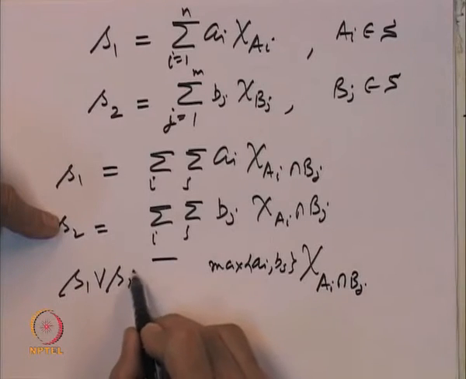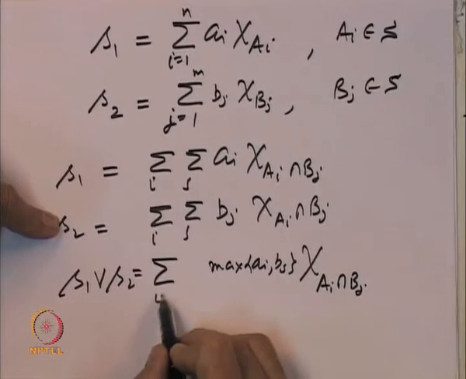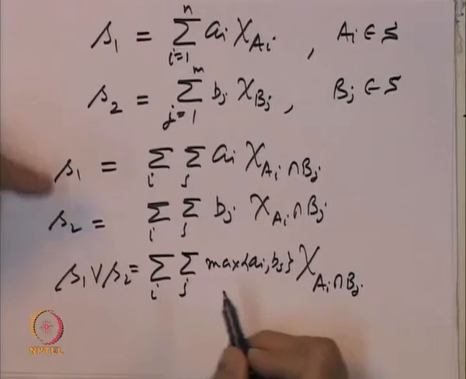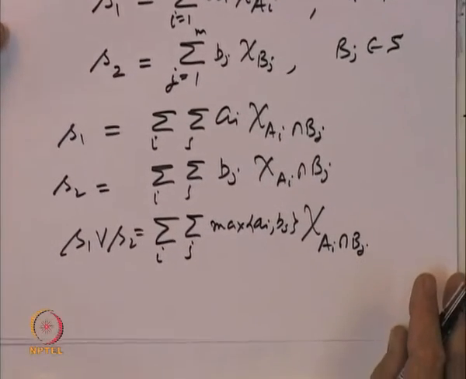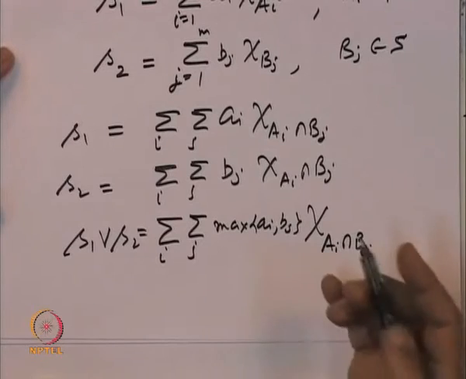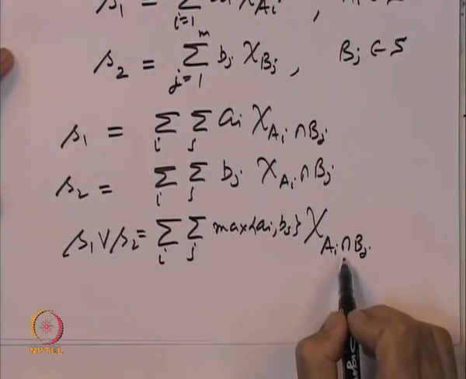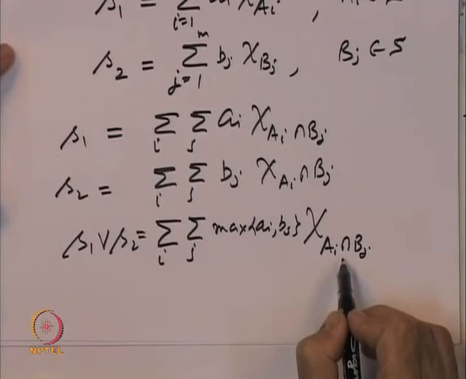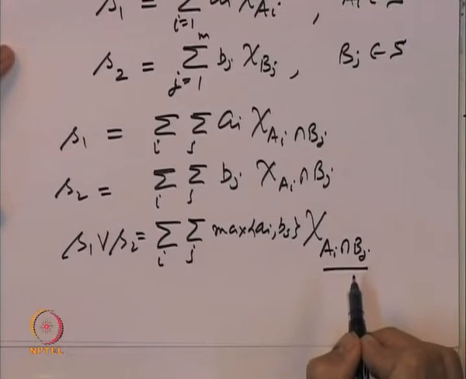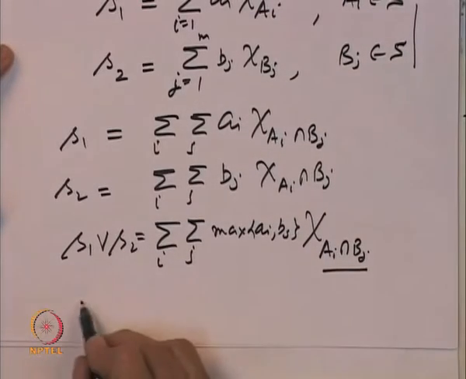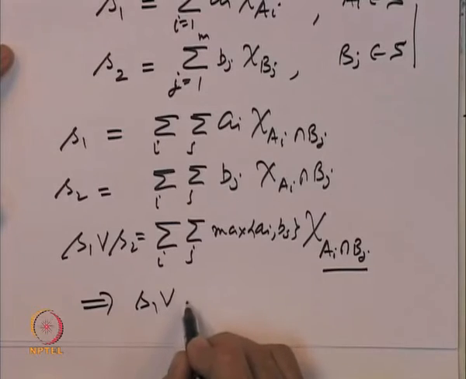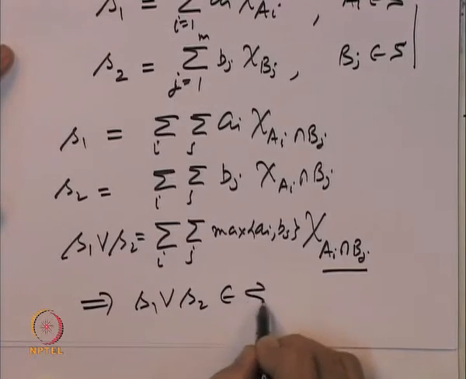So, S 1 V S 2 is nothing but summation over I, summation over j of this. And this is once again a finite linear combination of characteristic functions, where the sets involved are in the sigma algebra. So, this will imply S 1 V S 2 belongs to S.